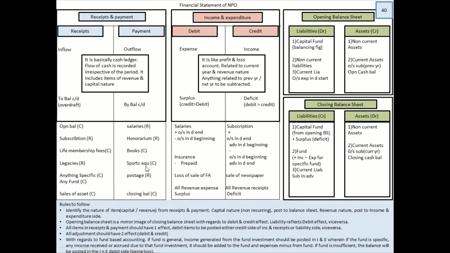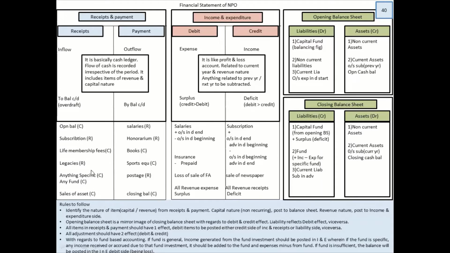Sports equipment, of course, equipment is a capital nature item. Postage, you know the letters and envelopes, and post has to be sent. It happens now and then. Revenue nature. Closing balance is your capital nature. So this is what your scrutinization of items is.